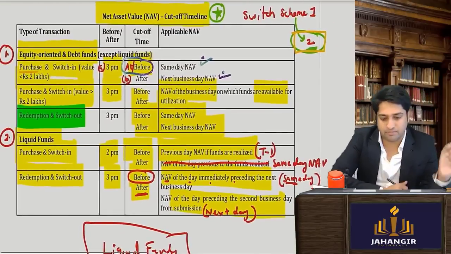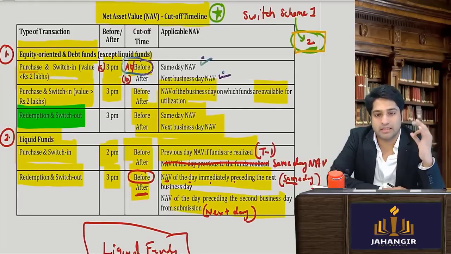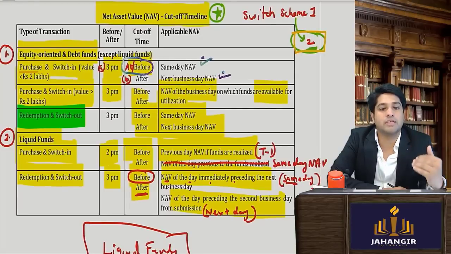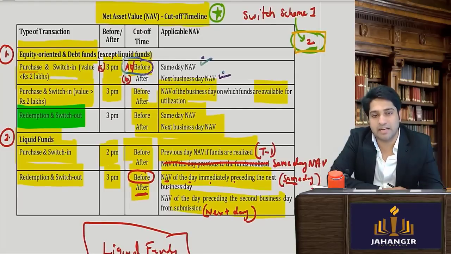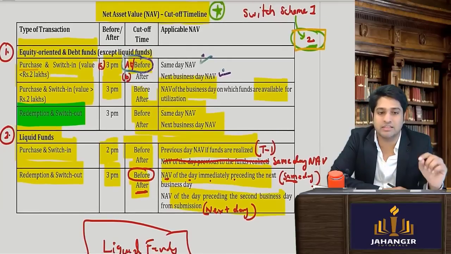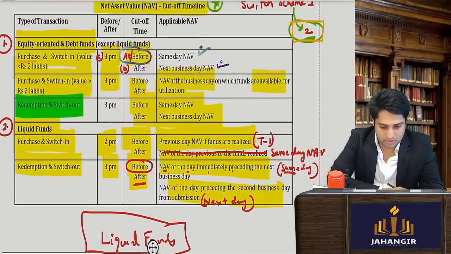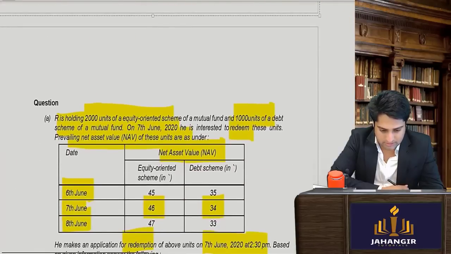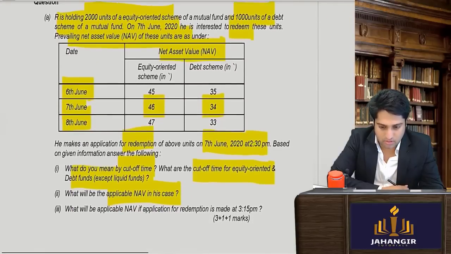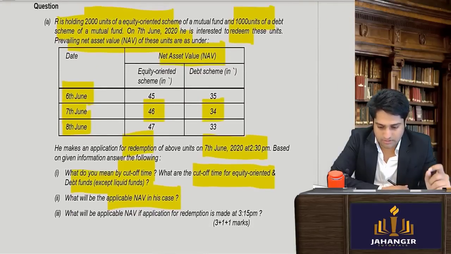What is the cutoff time? 3 p.m. So therefore, the same day NAV will apply, and for the transaction that he has done, we'll have to see the value of the transaction, whether it is 2 lakhs or greater than 2 lakhs. So he has done a transaction worth how much? So R is holding 2000 shares.